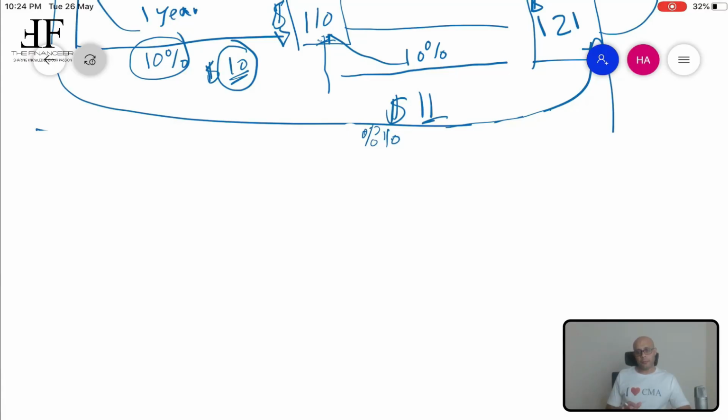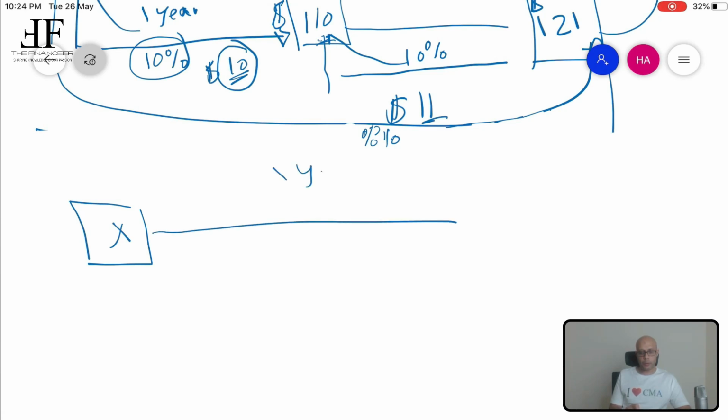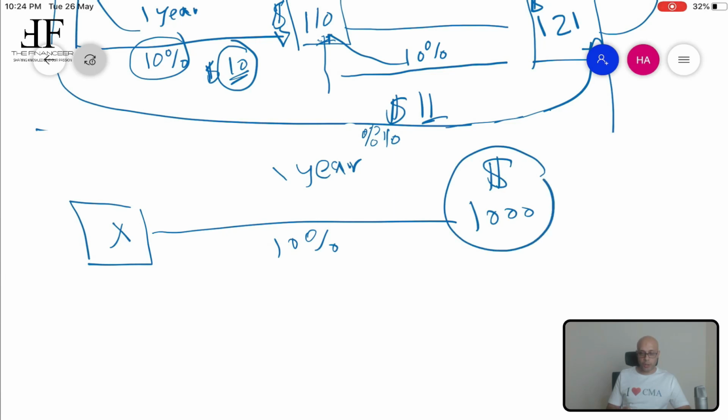Now, what if I asked you, how much money should you deposit today, and I'm going to refer to it as X, in order to receive after 1 year a value of $1,000, assuming the interest rate is still 10%? This $1,000 that you are going to receive in the future, we already called future value. Now we need to calculate how much money we should deposit today in order to reach this future value.